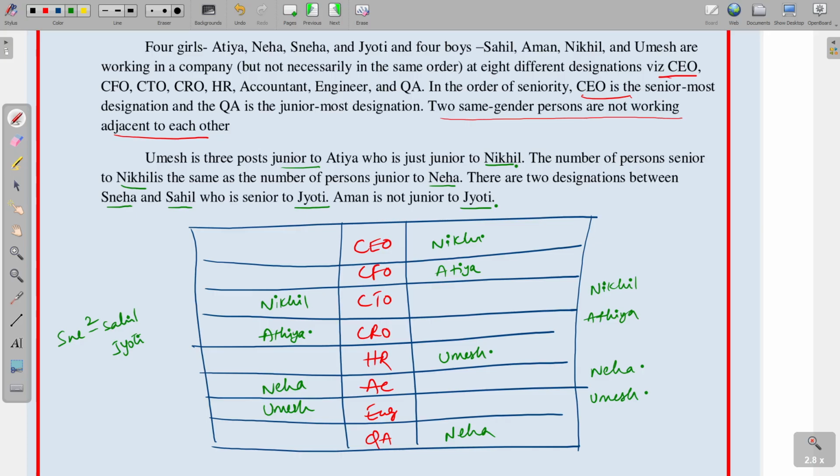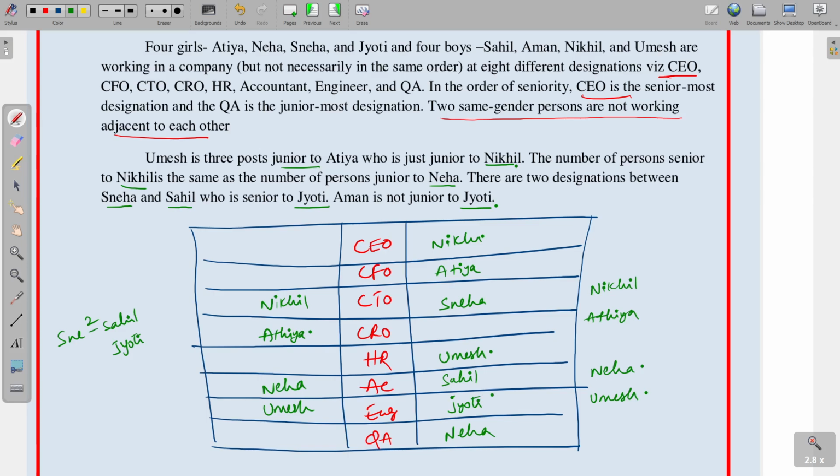So this is the condition we have. Let us see where we can place these between Sneha and Sahil. If Sneha is placed here, 1 and 2, here Sahil is placed, and Sahil is senior to Jyoti.